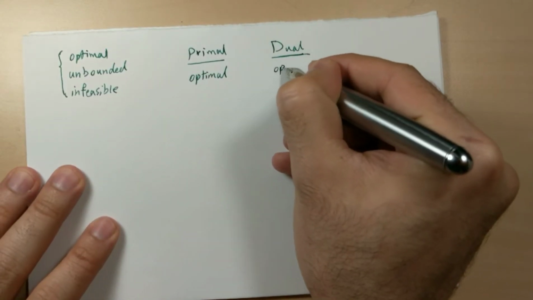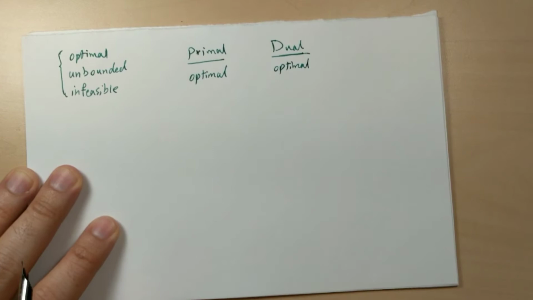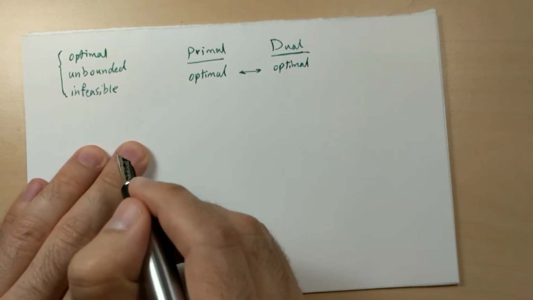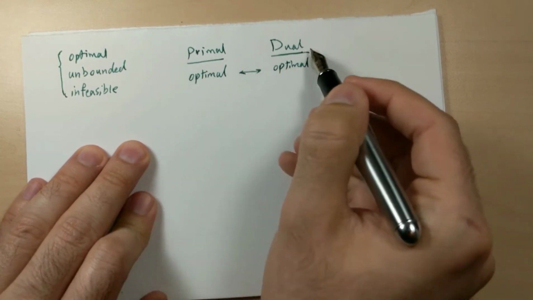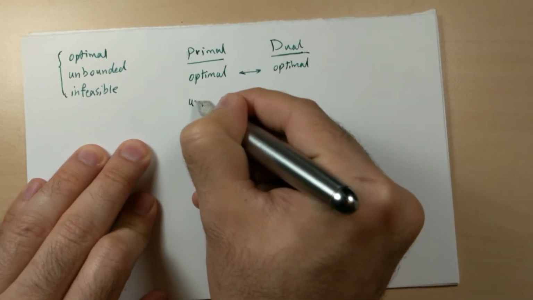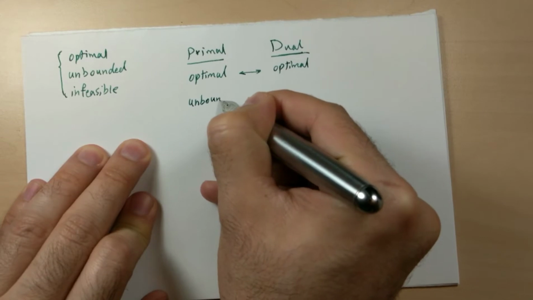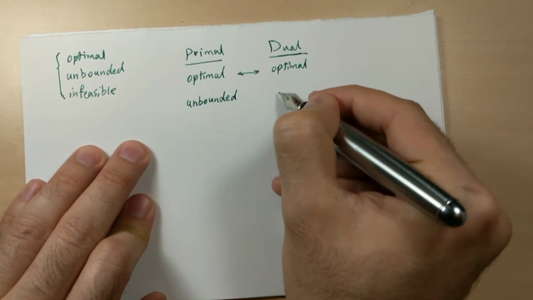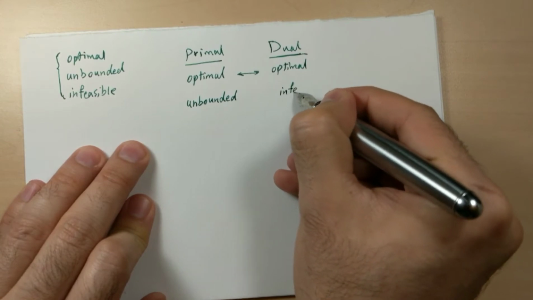So the dual definitely will be optimal. What about the relationship between primal and dual if the solution to the primal problem is unbounded? Then the solution to the dual will be infeasible.